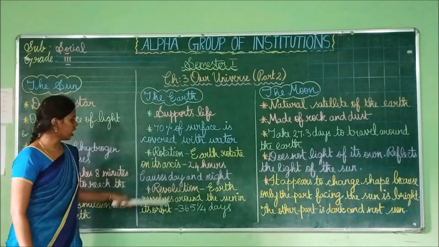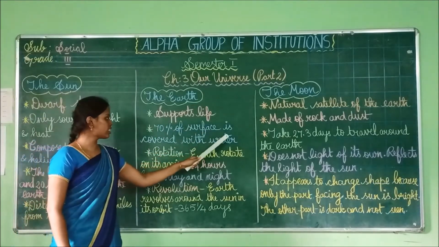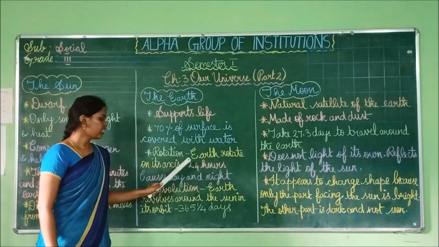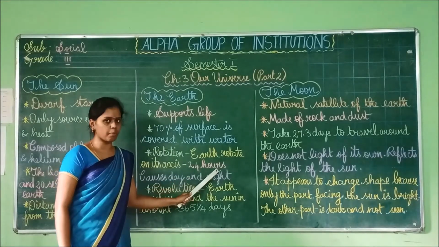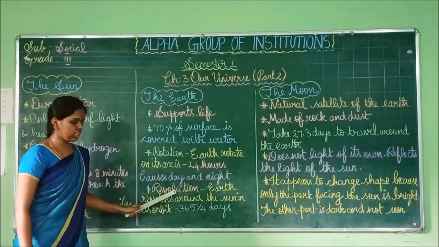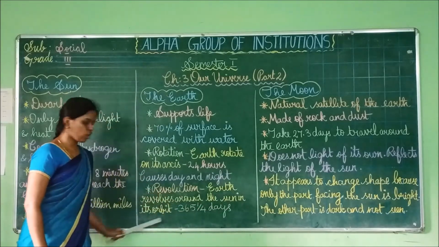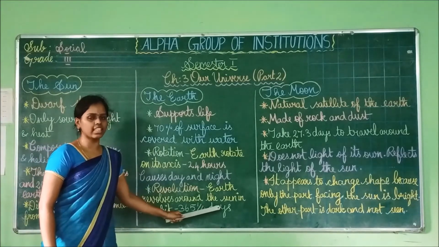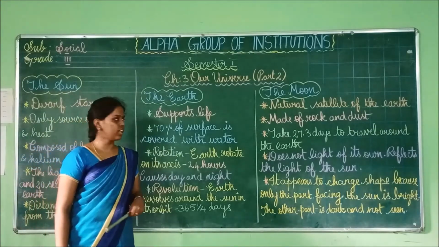This is about the Earth. The Earth supports life. Then 70% of the surface of Earth is covered with water. Then rotation is nothing but the Earth rotating on its own axis, and it takes 24 hours to complete one rotation. It causes day and night. Then revolution. Revolution is nothing but Earth revolving around the sun in its orbit. So it takes 365 1/4 days, that is nothing but 1 year, to complete one revolution.